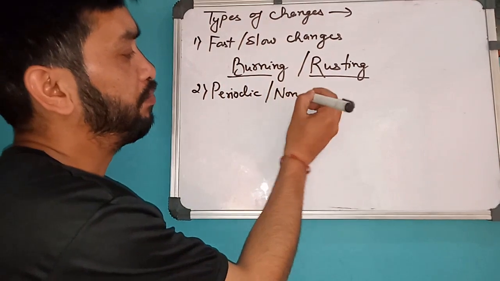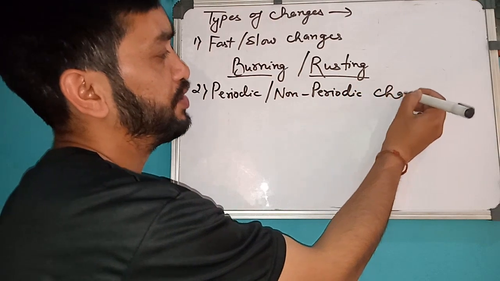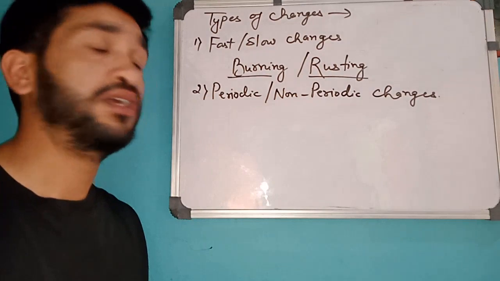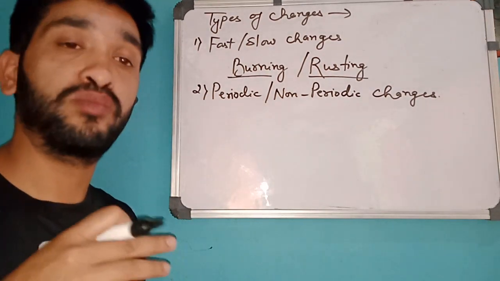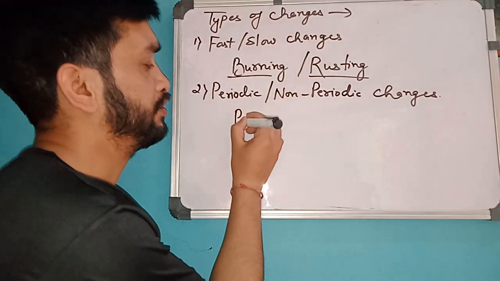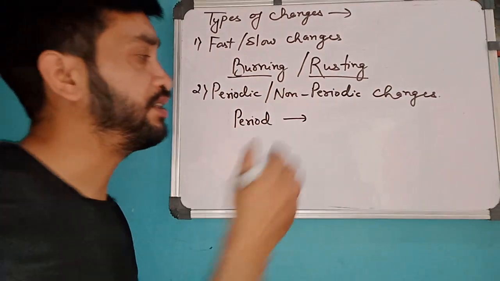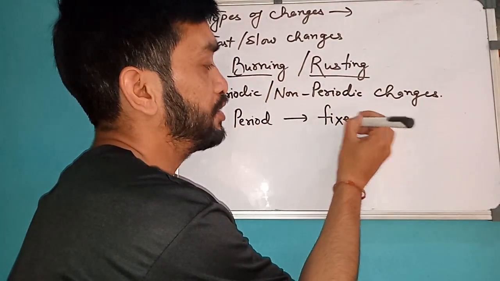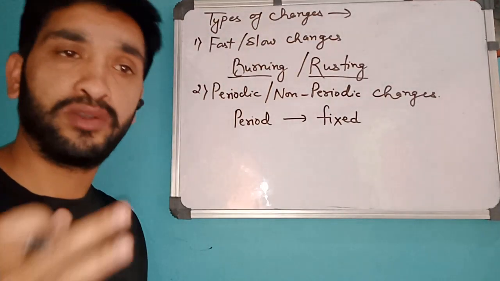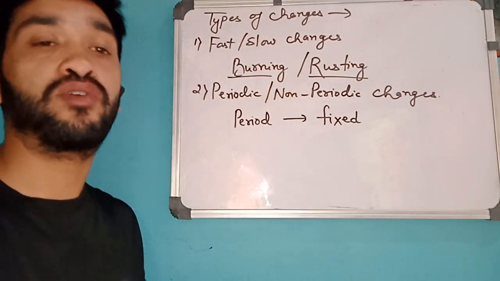Periodic and non-periodic. Now again focus on the word, and you will get the definition. Before moving into the definition, just see what the common word here is. It's period. Whenever the word period is there, it means something which is fixed. For example, in your school, your period duration is fixed, 30 minutes or 35 minutes or 40 minutes.